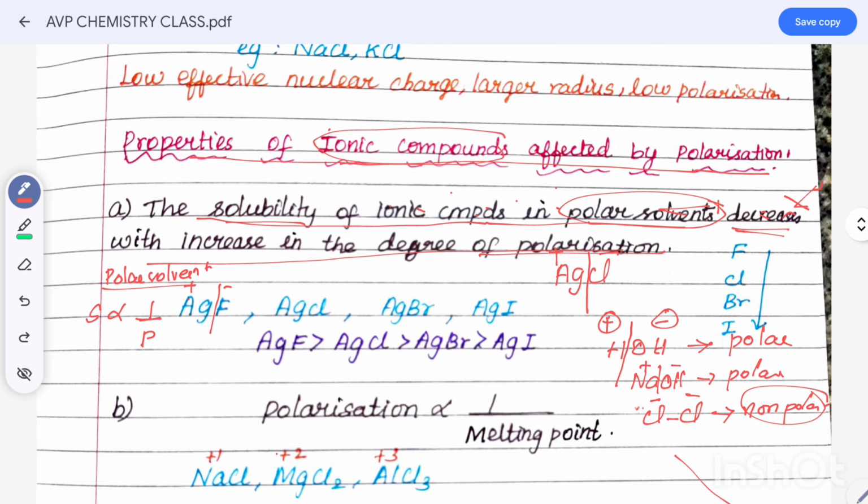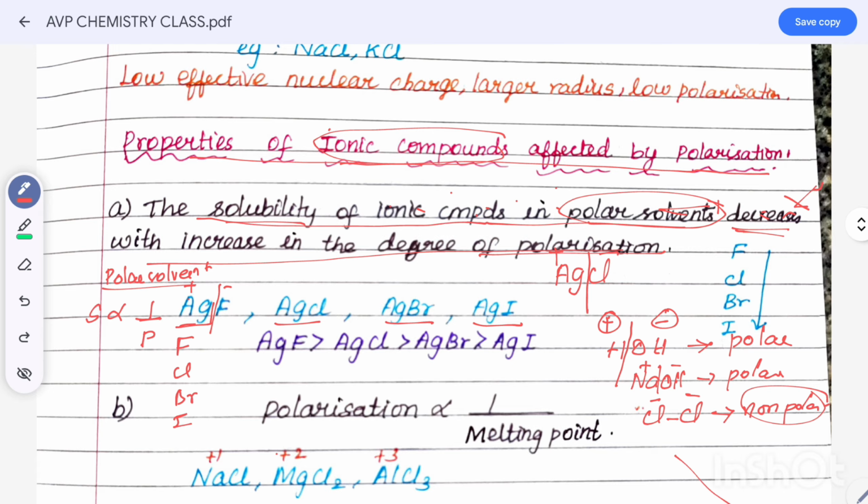Here we have AgF, silver fluoride, silver chloride, silver bromide and silver iodide. Here the cation is the same but the anion is different. The anion order is fluorine, chlorine, bromine, then iodine.